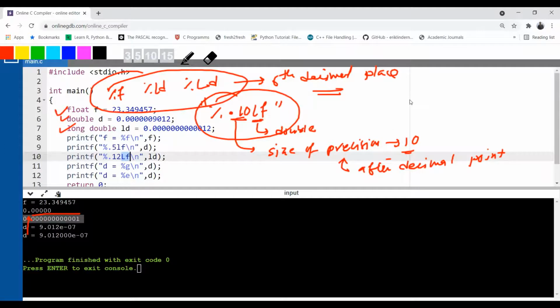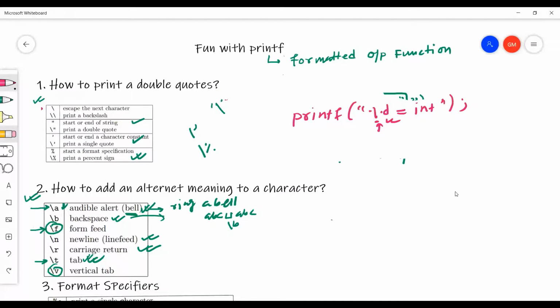So now here we have used a precision with the floating point number. Can we use something like that with integer numbers as well? Okay, so let me show you here. Now we're going to discuss the width, the field width. So let's see.